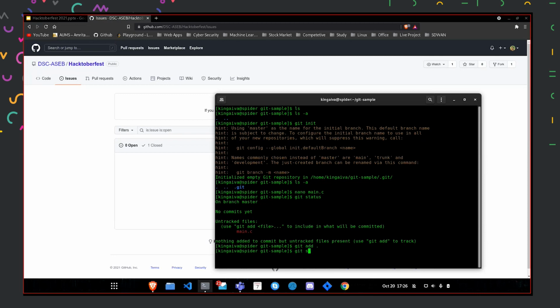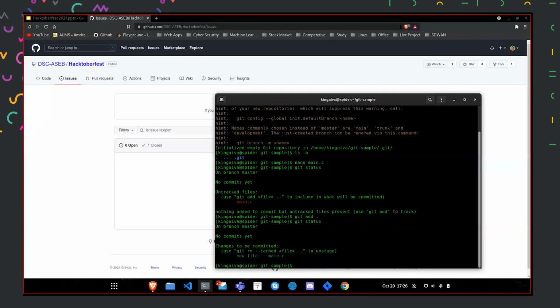And now if I type git status again, okay, so now the red changed to blue. So now the file is being tracked, but we haven't made the commit. We haven't saved the changes.